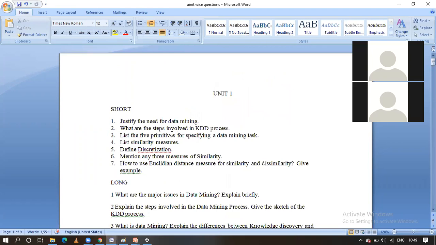What is the third one? List 5 primitives for specifying the data mining task. What is this one, guys? What are the 5 primitives? Okay, for going for the data mining task.